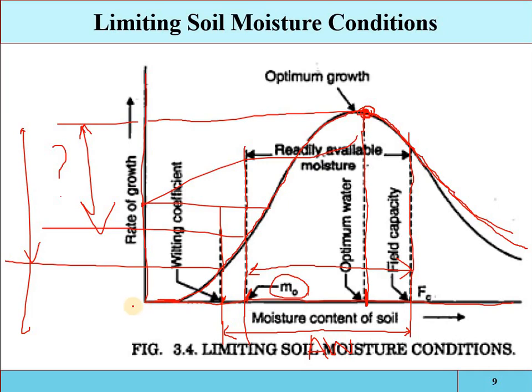The optimum moisture percentage is the moisture at which the growth is optimum, so it will be in the range of this one. So we have to allow the moisture to deplete from the field capacity up to the lower limit of the readily available water, and when the moisture content reaches this level, then you have to apply the irrigation.